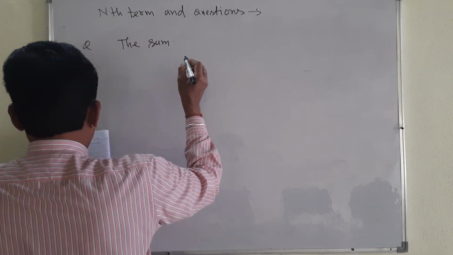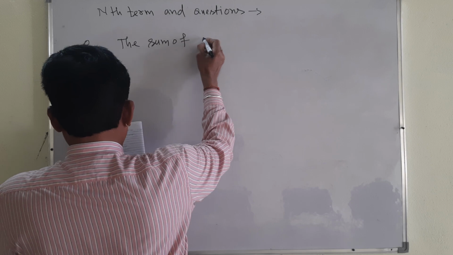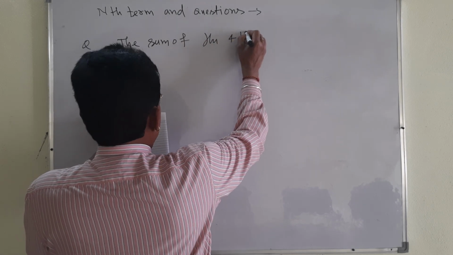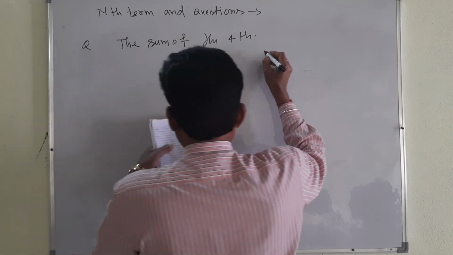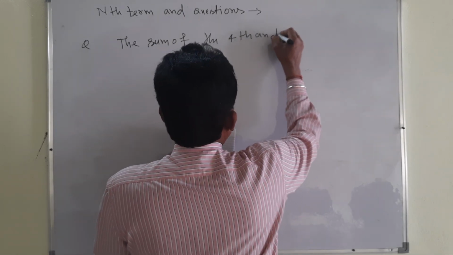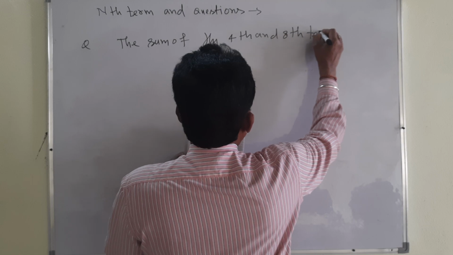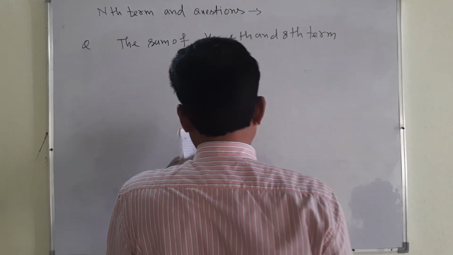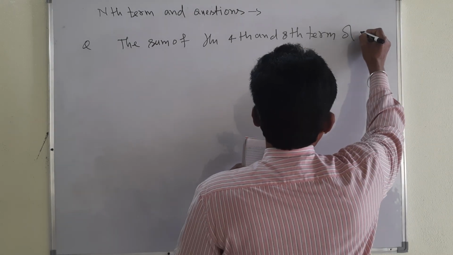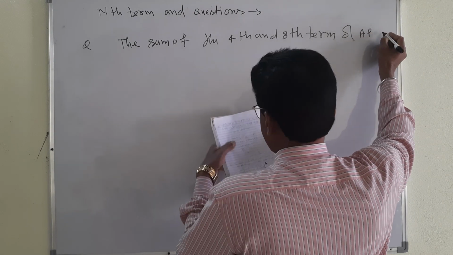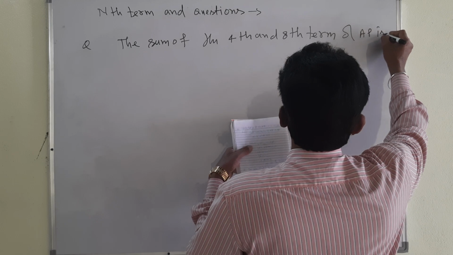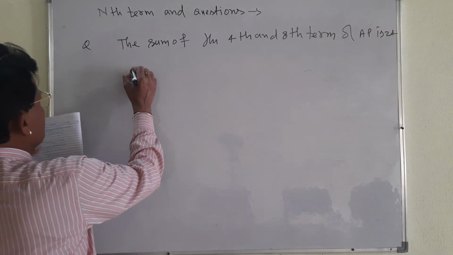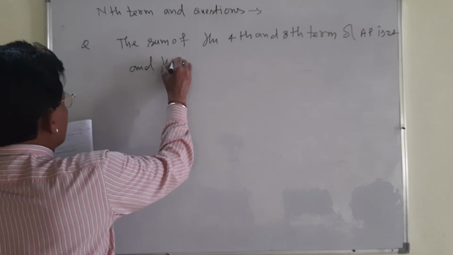The sum of the fourth and eighth terms of an AP is 24. See carefully, try to understand this side. The sum of both these terms is 24, and